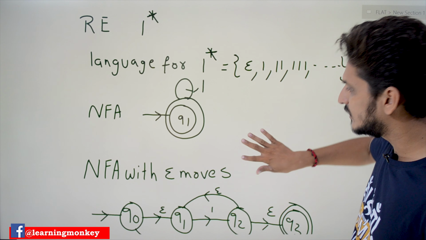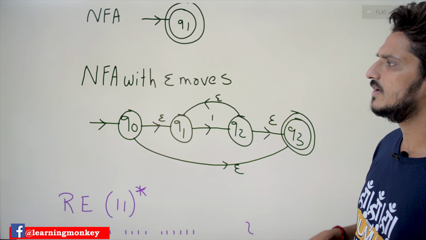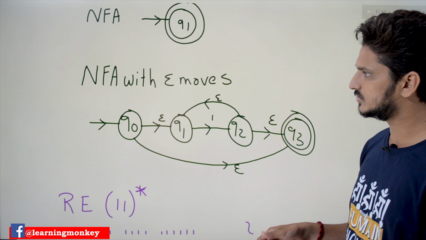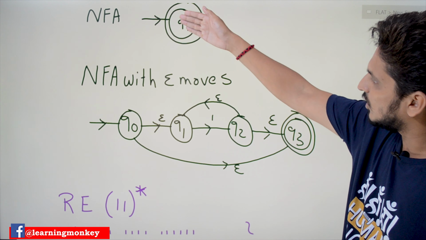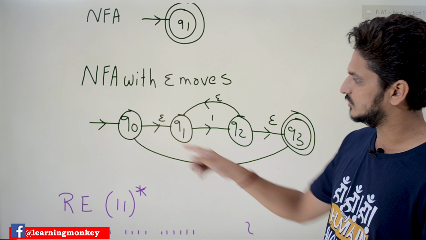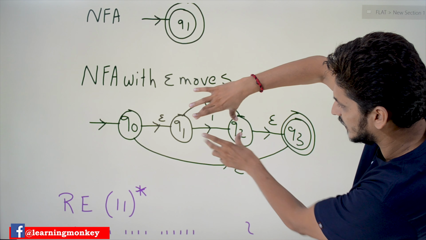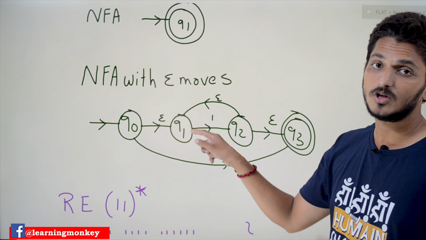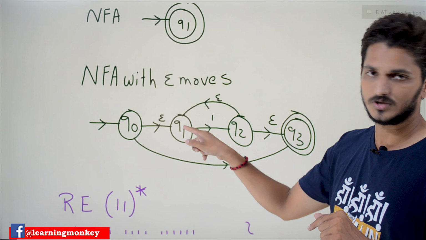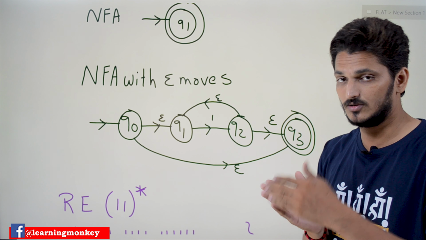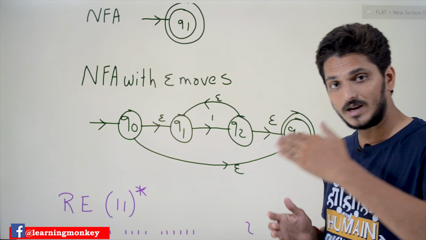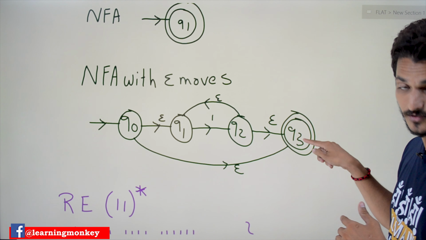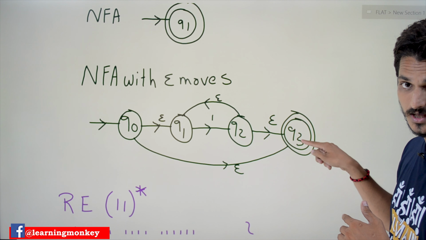Now take one more example. The same NFA logic is converted into NFA with epsilon moves. This part of the logic you have to understand. From Q0 we move to Q1 without taking any input, meaning an epsilon move. That means the NFA executes like this: on one input, one machine checks the logic from here, and another machine checks the logic from here. This is how an NFA executes.